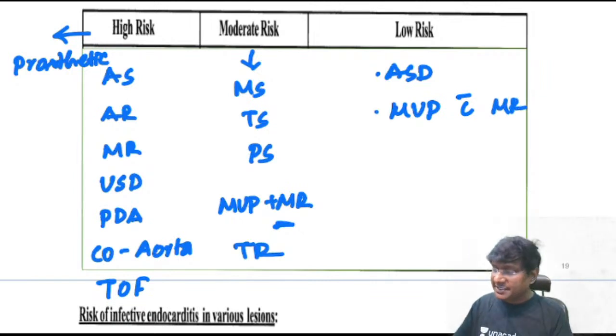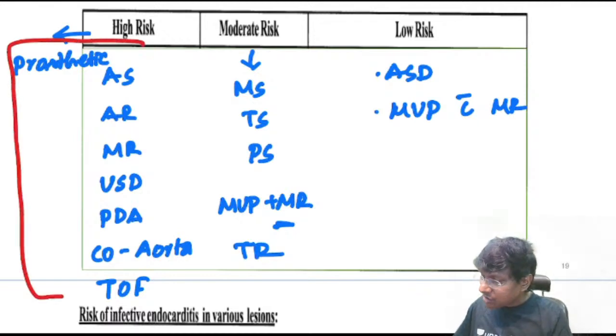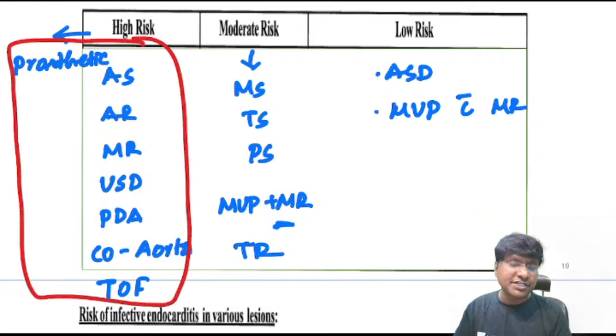So how will you remember this? Across all these lesions, there is a high pressure difference. When there is a high pressure difference, there is a high tendency of endothelial rupture causing infective endocarditis.